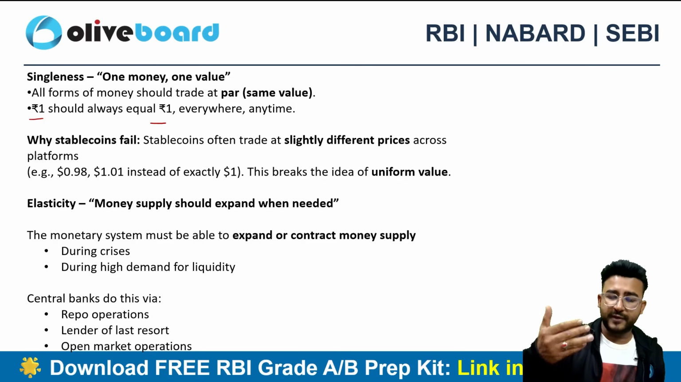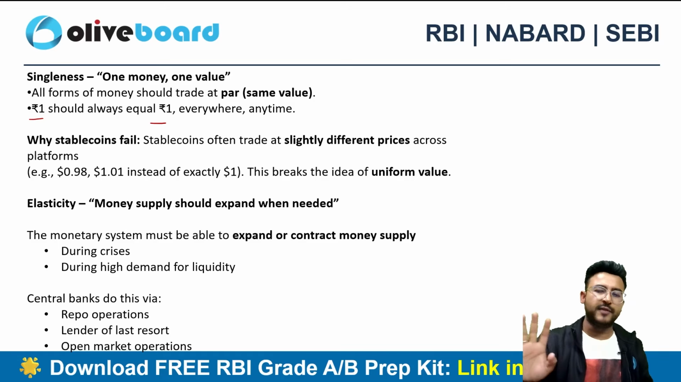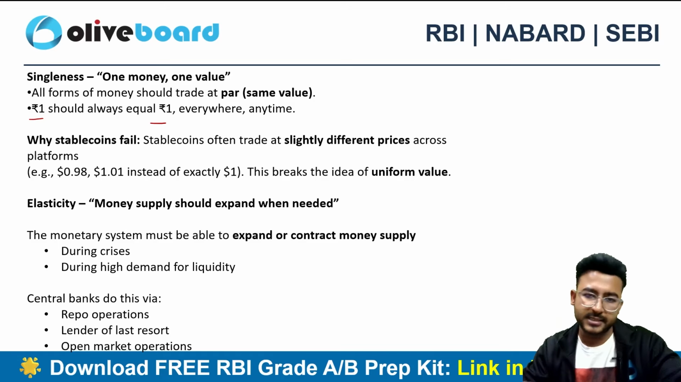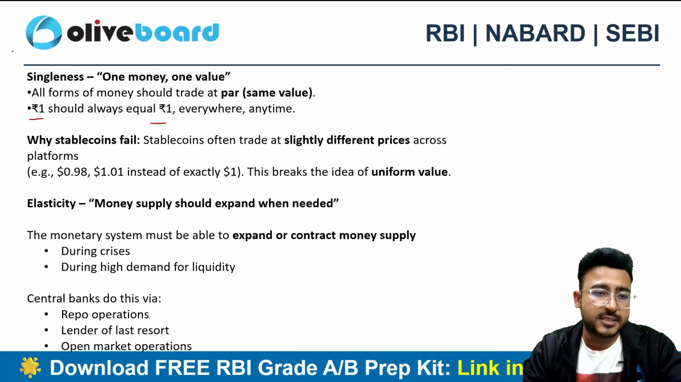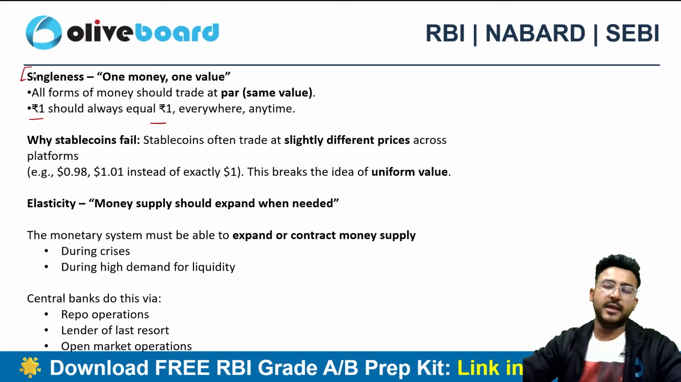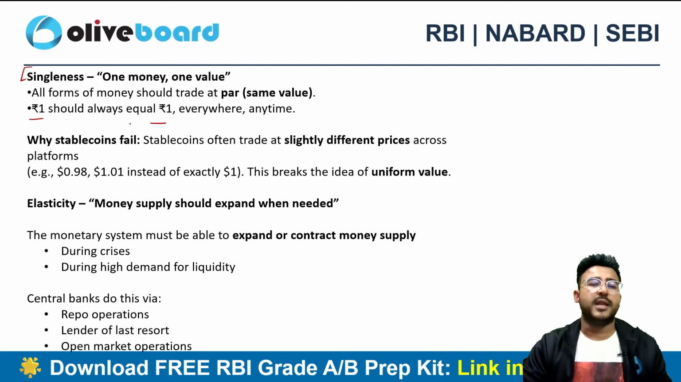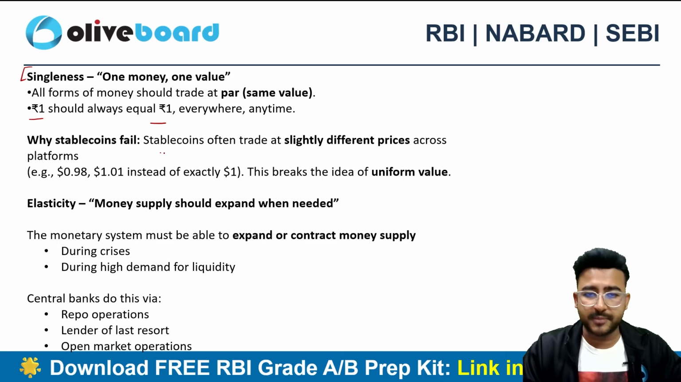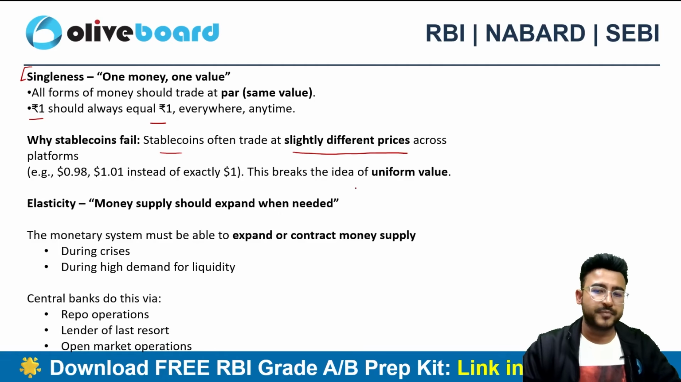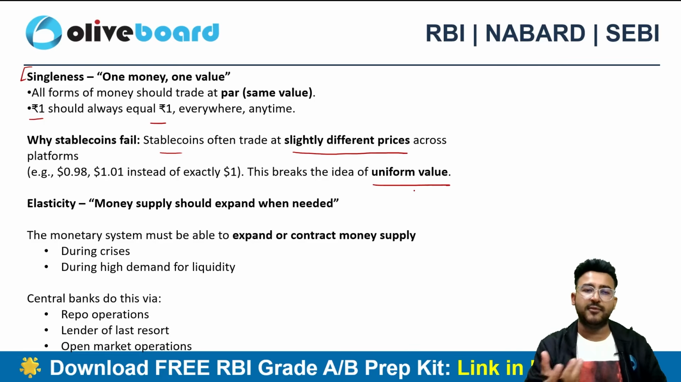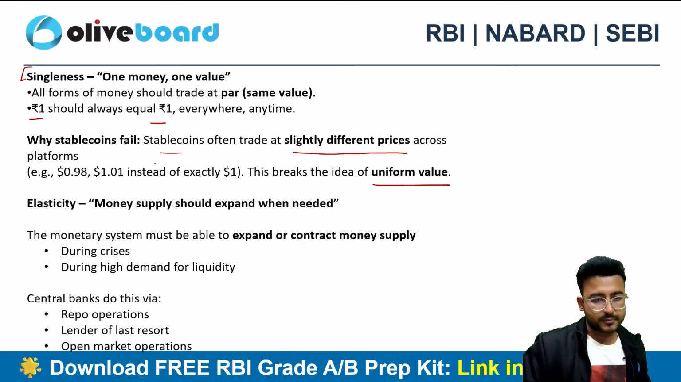However, the value definitely decreases over the period of time due to inflation, that we can totally understand. But singleness should be there. In a currency, in the concept of money, singleness should be there, right? Now stable coins are failing here. Stable coins often trade at significantly different prices across platforms. So this breaks the uniformity rule, the singleness rule.